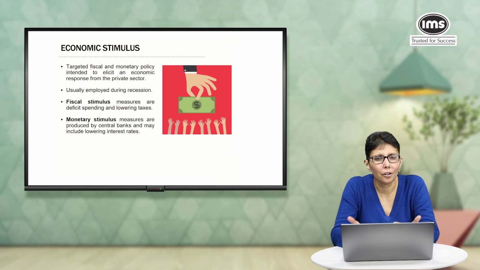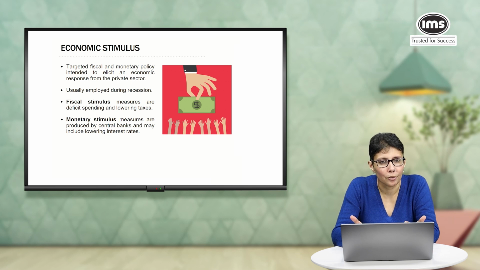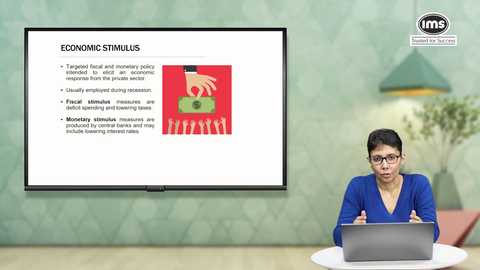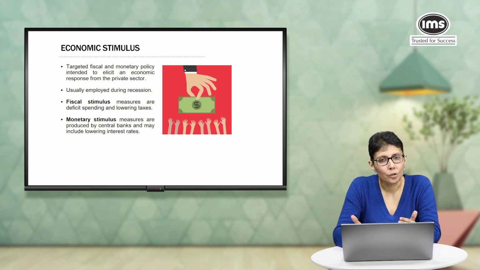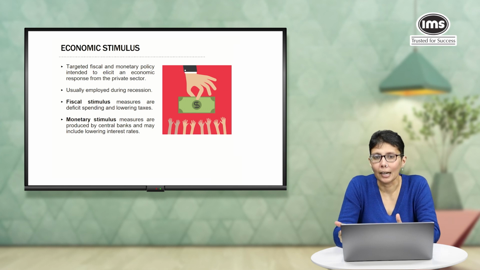So, inflation is not really something we're going to talk about in today's episode, but on the whole, it is a general increase in price level. So, when the economy is in recession, we do need to correct it, but we also have to make sure that it does not go to the other extreme. So, everything needs to be in balance.